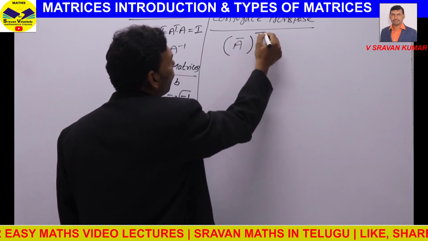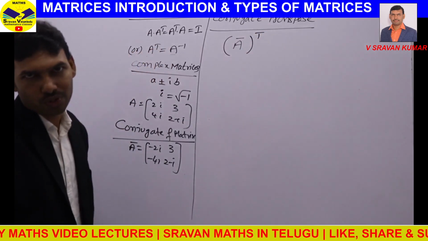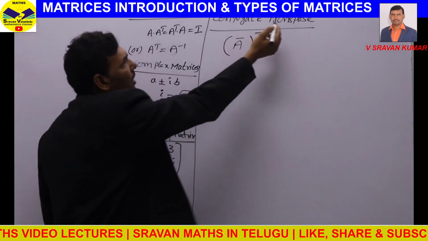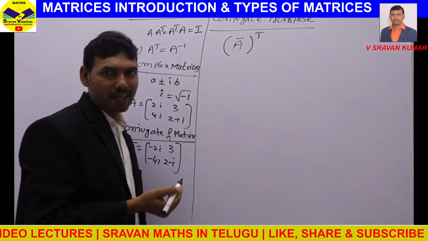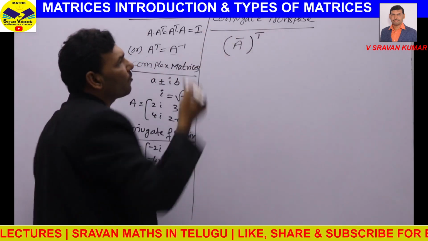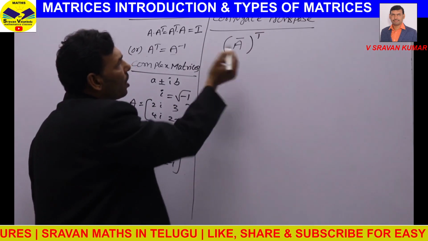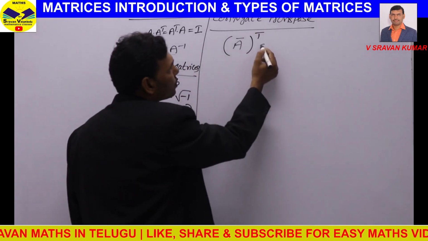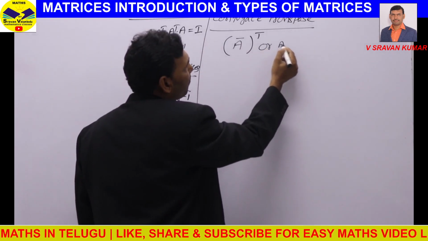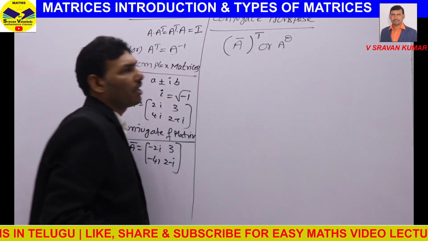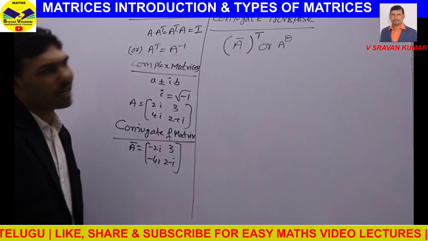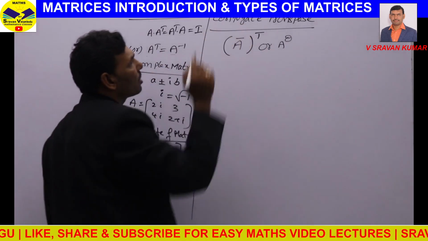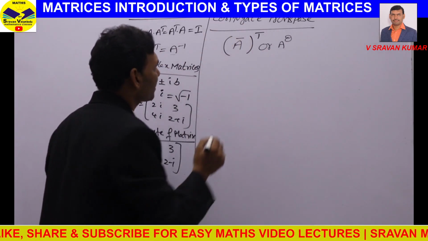Conjugate transpose is A bar whole transpose. Simply, we can say transpose of the conjugate matrix is called conjugate transpose matrix. A bar whole transpose, or A power theta, is called the conjugate transpose of a matrix.